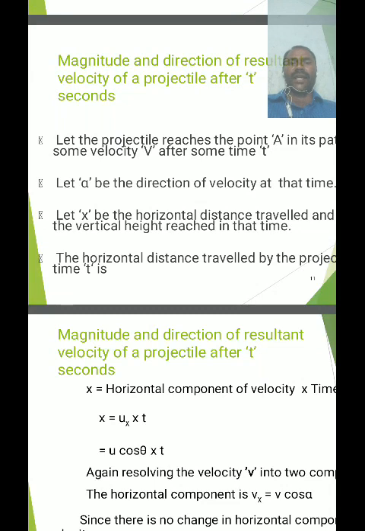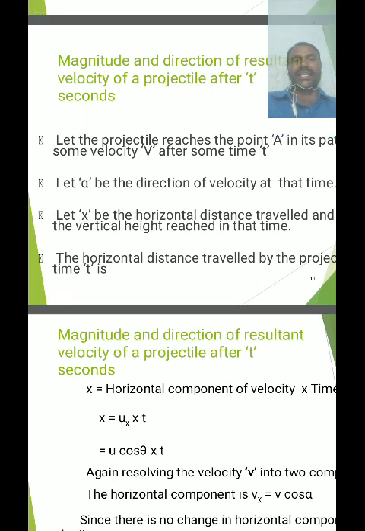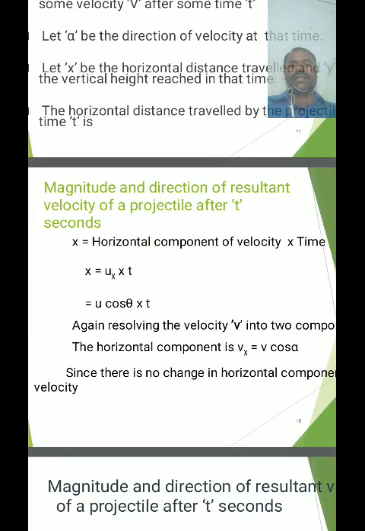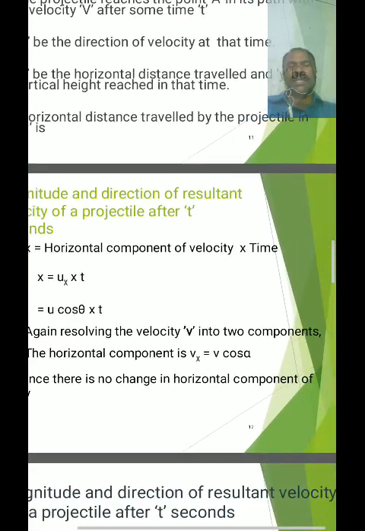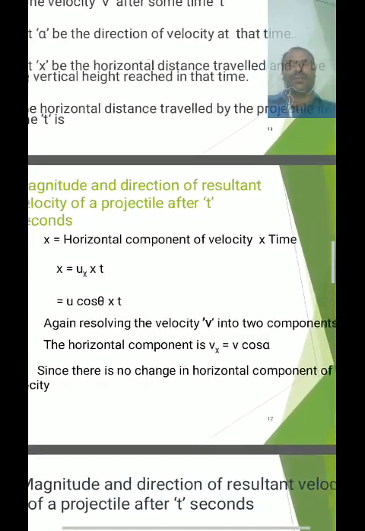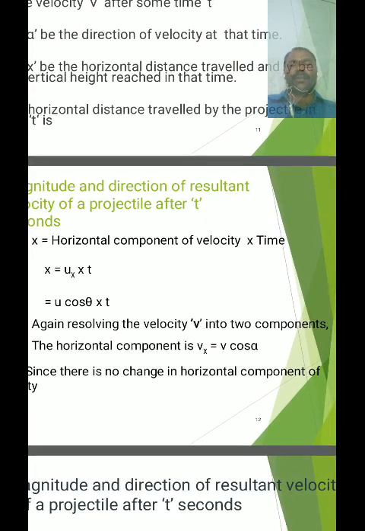The direction of v is alpha with respect to the horizontal, and after t seconds the body reaches point A, at a distance of small x and small y along the horizontal and vertical directions from the point of projection O. Okay, and x is the horizontal displacement. Generally x is the distance.